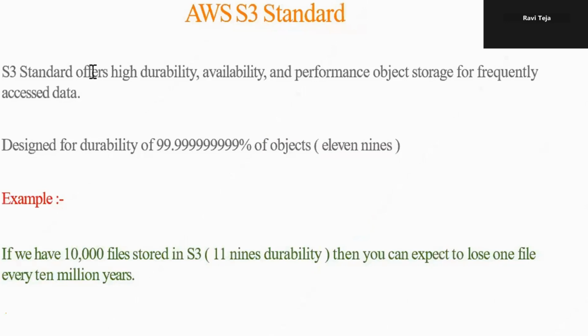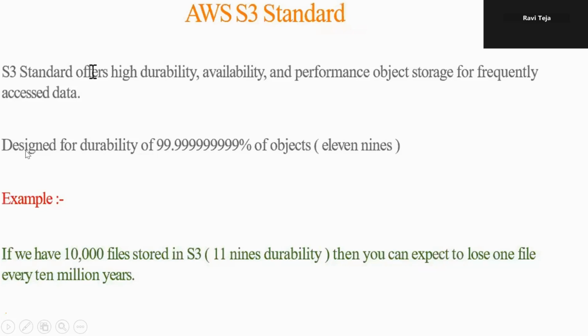These are the storage classes we have. Now we have to understand what S3 Standard is. S3 Standard offers high availability, durability, and performance object storage for frequently accessed data. For frequently accessed data, it has high availability, durability, and performance.